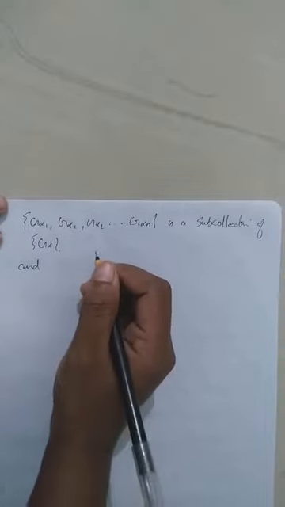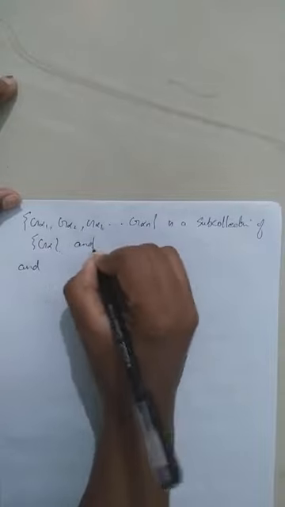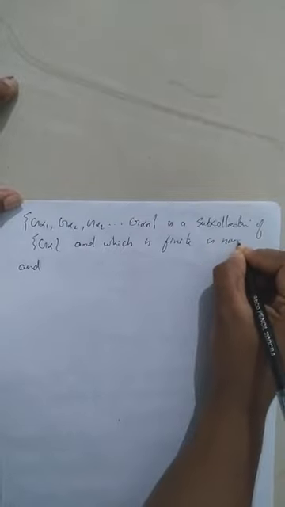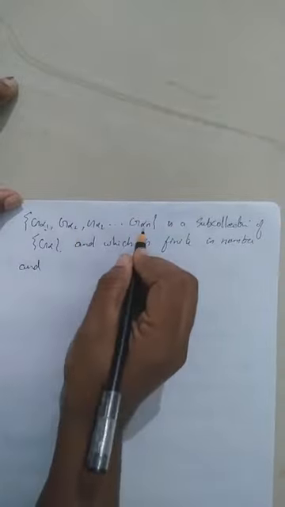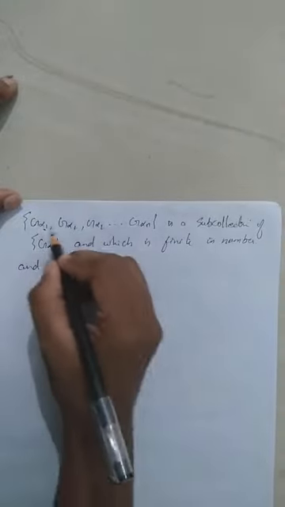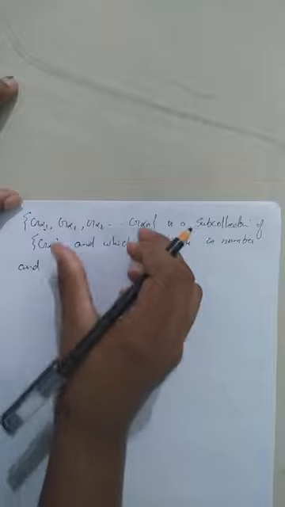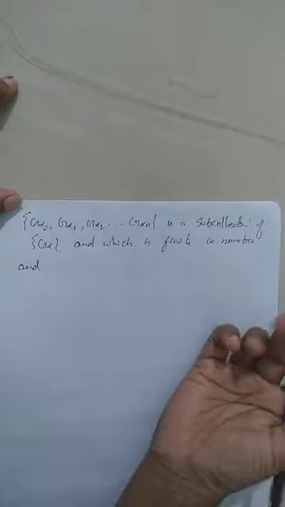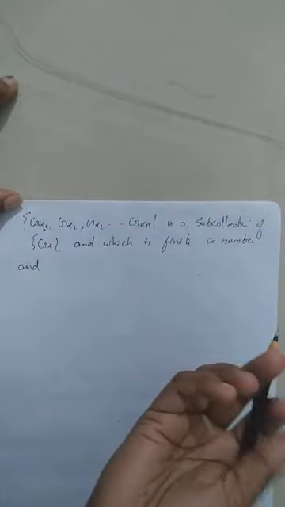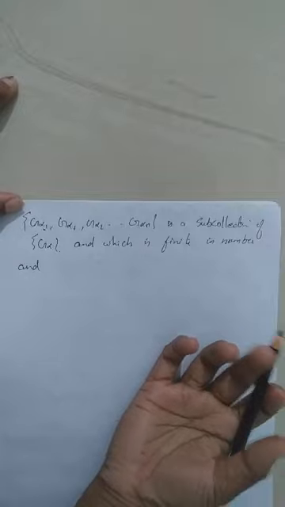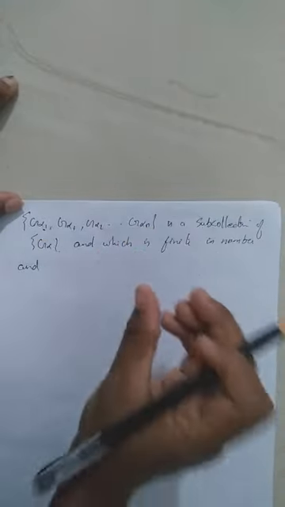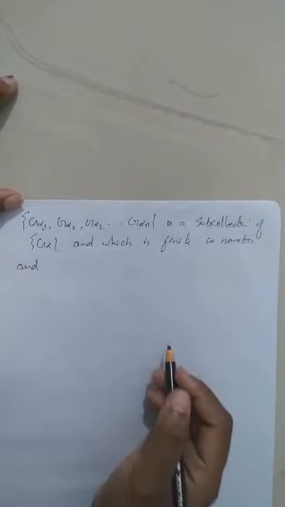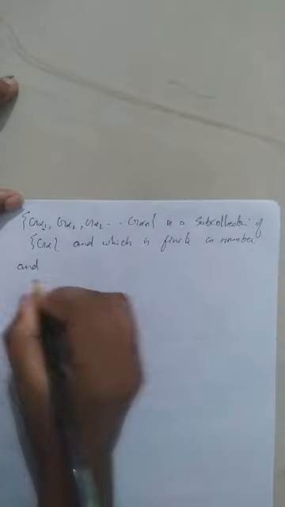And which is finite in number. And how many elements are there here? G alpha 1, alpha 2, etc., alpha n. Therefore, n elements are in this collection. Therefore, this collection is finite. Note that the collection being finite need not imply each of G alpha 1, alpha 2, etc., G alpha n is a finite set. It doesn't mean that. This collection is finite means this collection has a finite number of elements. We are not saying that each Gi is finite. Okay.